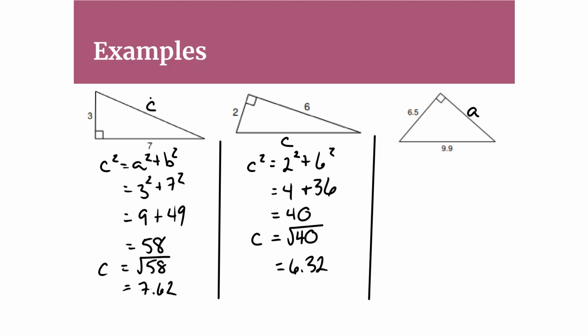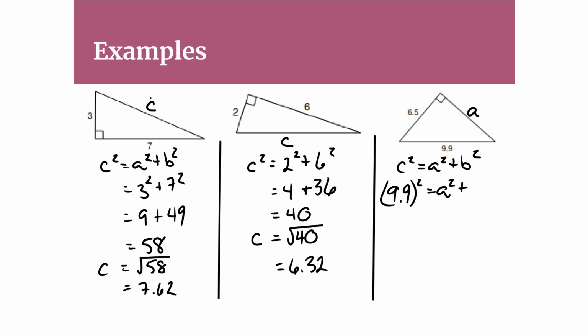And then the third question, this time we're given the c value, so we're given the hypotenuse, but we're missing one of the other sides. But that's okay. We know that we can start off with the same equation. C squared is equal to a squared plus b squared. If you remember how to rearrange it, that's great. If you don't, you can always go back to the original equation. We've got c squared is equal to 9.9 squared, is equal to a squared plus b squared, which is 6.5 squared.